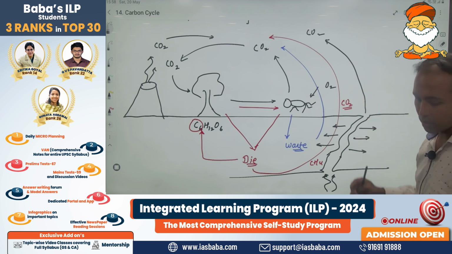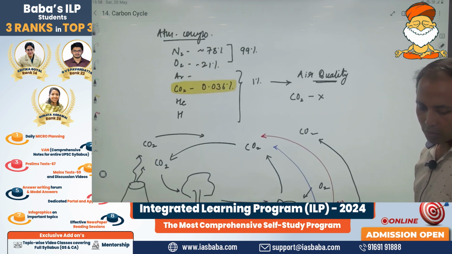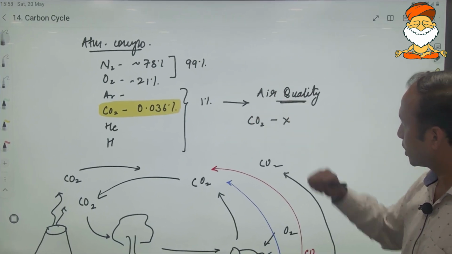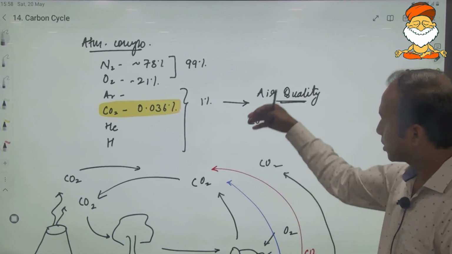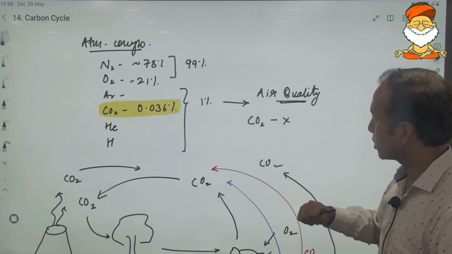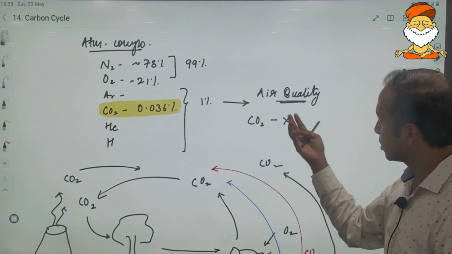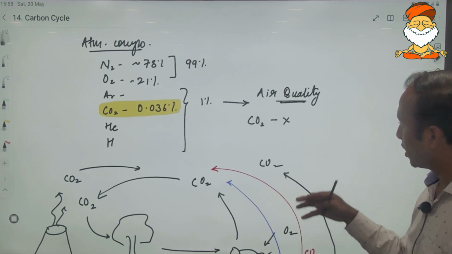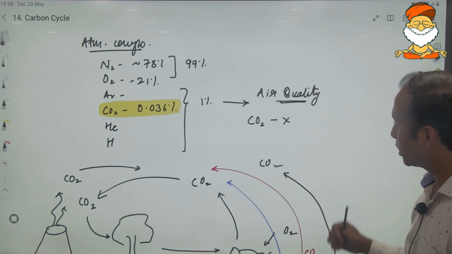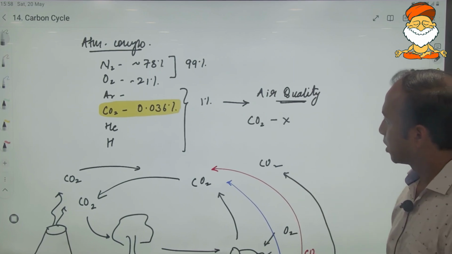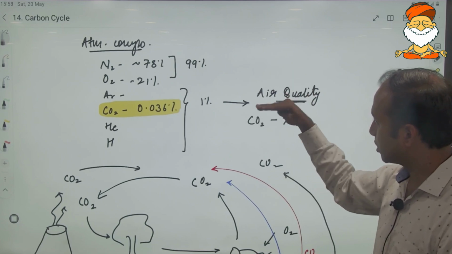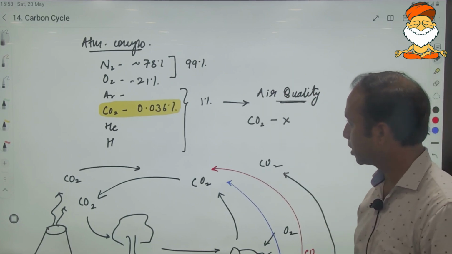Earlier, the composition of the atmosphere was not what it is today. Carbon dioxide was much larger in concentration and oxygen was very, very less. Over a period of time, through living organisms, oxygen concentration started increasing and carbon dioxide concentration started decreasing.